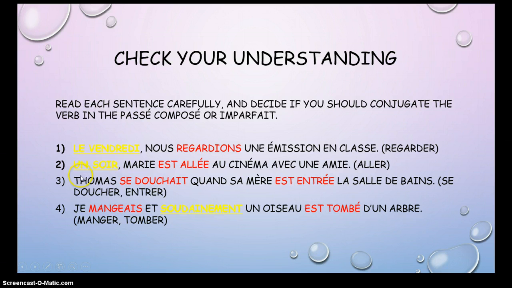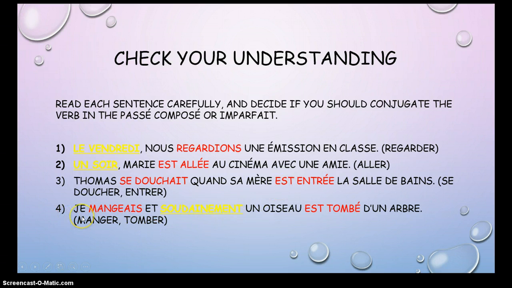In our next example, un soir, Marie, there was a blank, au cinéma avec une amie. It says un soir, one night. That's a specific time. So we must use the passé composé. Okay? Number 3, Thomas, there's a blank, quand sa mère, blank, la salle de bain. Thomas was taking a shower when his mom entered the bathroom. So that's something he was doing, and then all of a sudden his mom entered the bathroom.